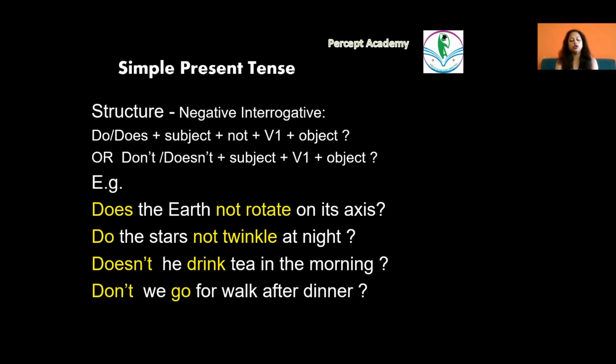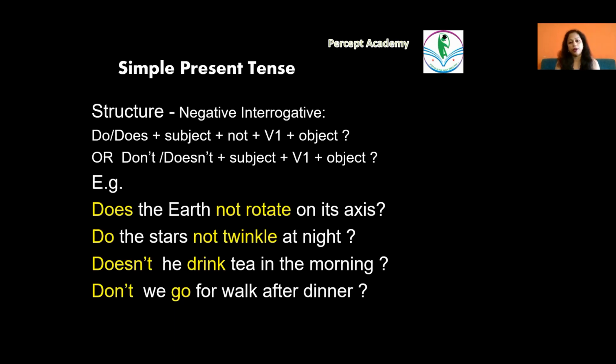So here in the last two sentences, I have used the contractions doesn't or don't, followed by he or we, that is the subject. Then we don't add not because not is already added to do or does. In the previous examples, does the earth not rotate on its axis or do the stars not twinkle at night, in both these sentences, since it is do or does, we add a not before the verb. And again, the verb is used in its bare form, V1.